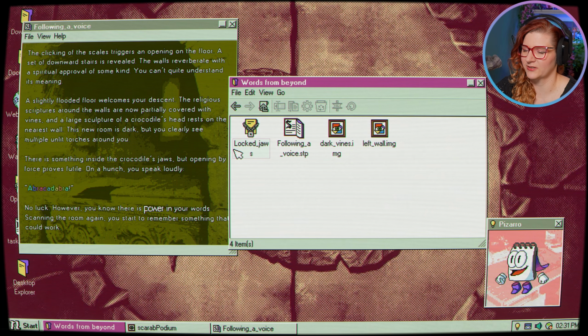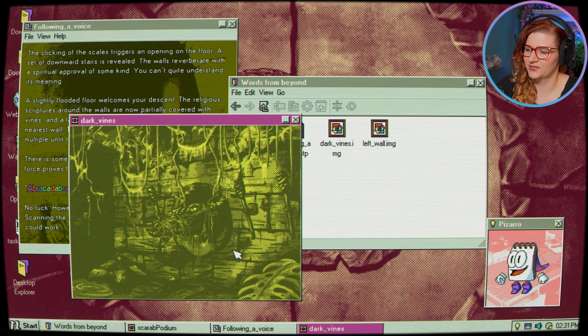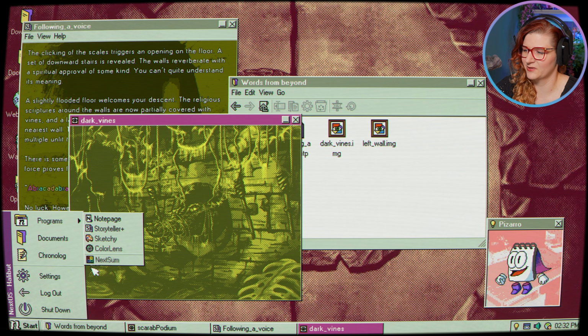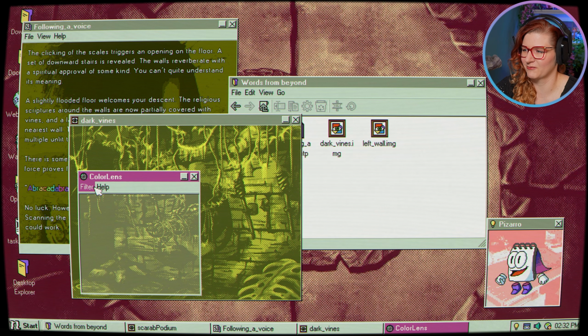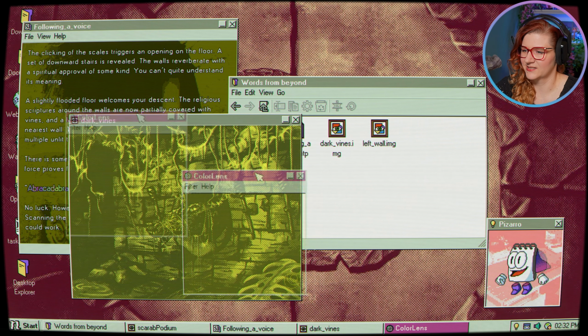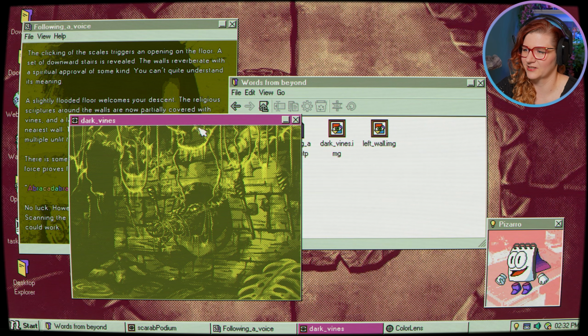We have to unlock the crocodile's jaws. We get the picture of the vines. I'm not seeing any of the little symbols. I assume we should be using the color lens when the symbols are around. Like, you know, the game gives us that clue so we don't have to be constantly going around and scanning everything. Yeah. So even though this picture is yellow, there isn't anything here.